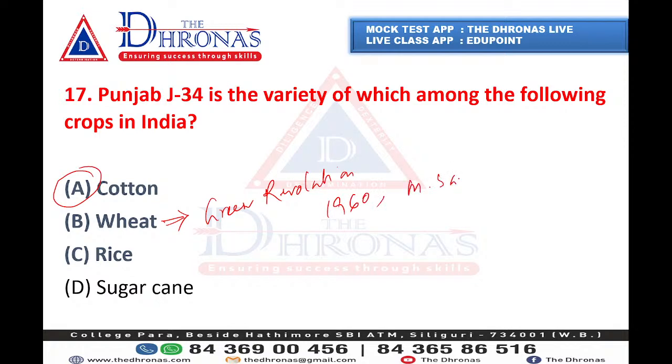M.S. Swaminathan is the father of agriculture in India and Norman Borlaug in the world. Some of you may guess wheat because of this Green Revolution. Yes or no? But here the answer is cotton, not wheat.